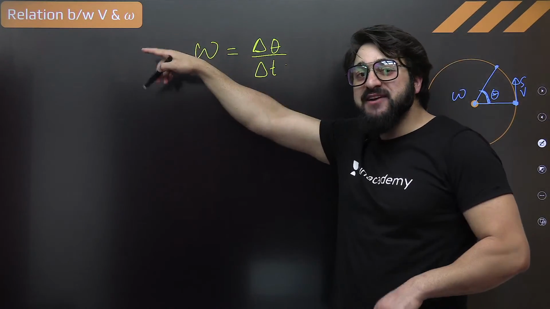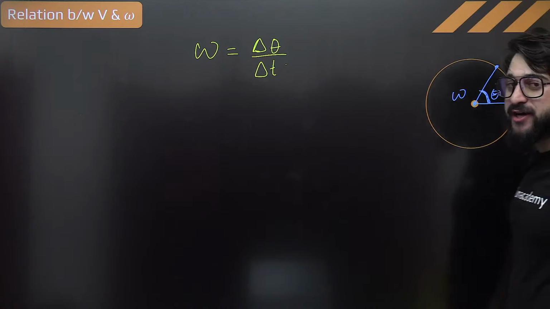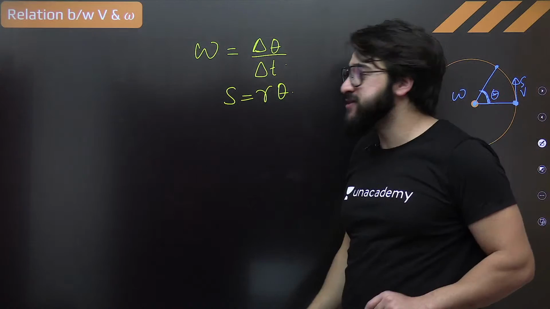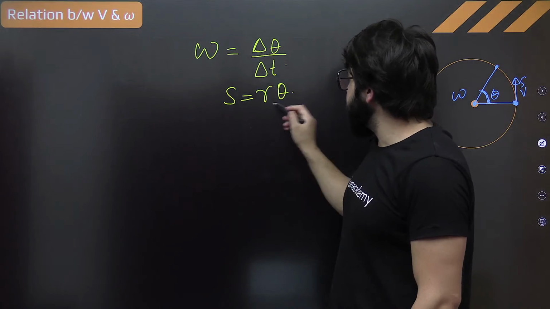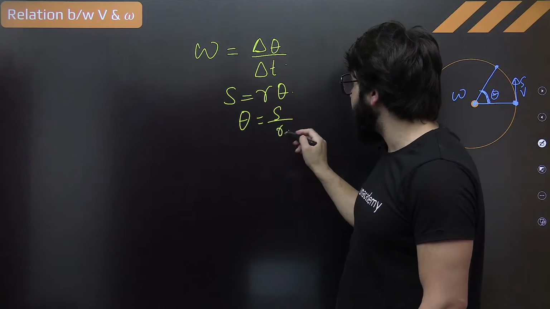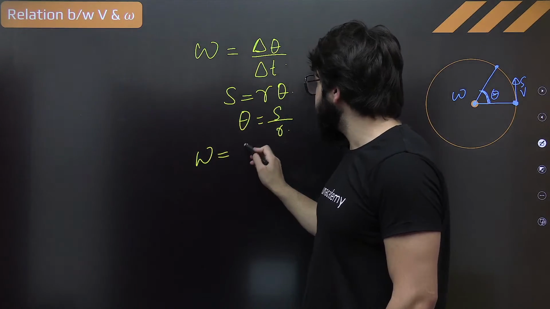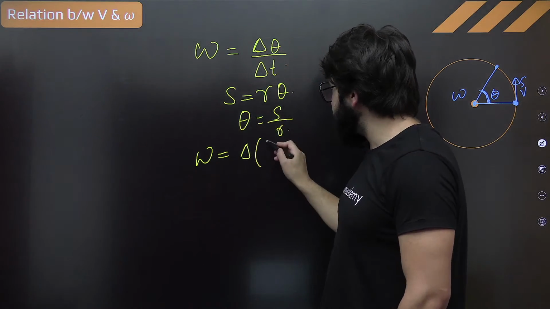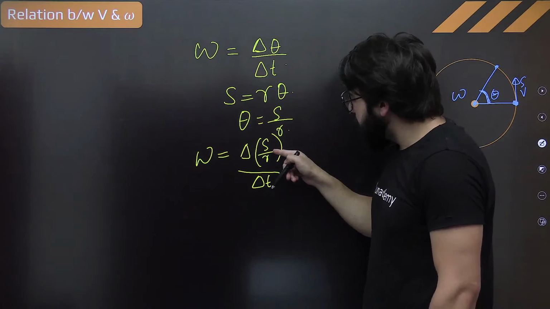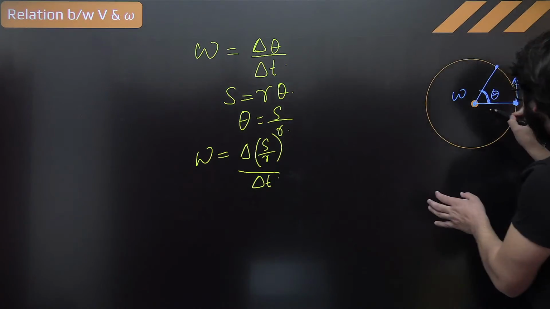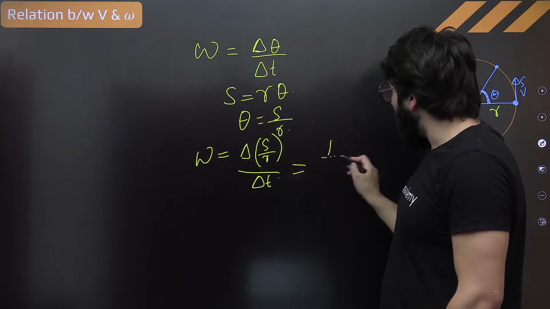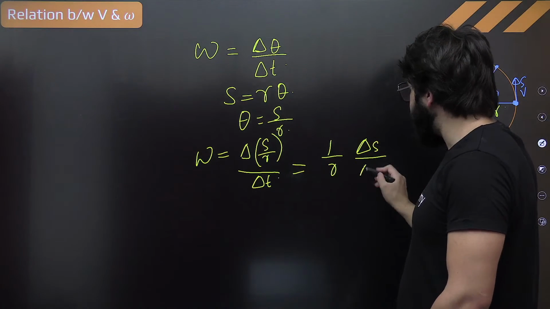Now, we know previously what is the relation between linear displacement and angular displacement? You'll say, sir, S is equal to R theta. Okay, already we know this. Now, can you just put it over here? From this one, I can definitely write this theta will be nothing but S by R. Just put it in this one. So omega will be nothing but delta, instead of this theta, I can write S by R upon this delta T. Now this R is the radius and the radius is constant. Take this constant out. You'll say, sir, this is nothing but 1 by R times delta S upon delta T.